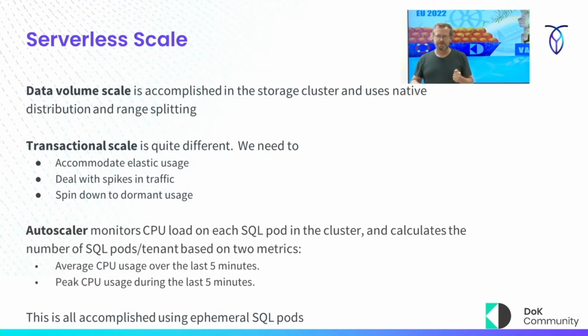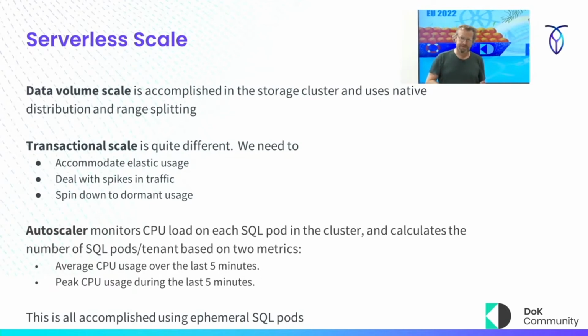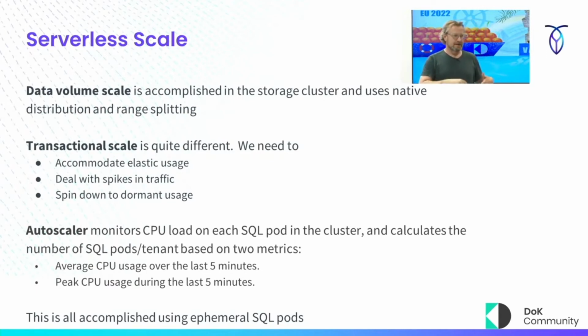So what we built is an autoscaler. What our autoscaler does is basically monitor the CPU load within each pod. It's looking at the usage over time and also peak usage, because sometimes pods get used, you have this blowout usage on this thing, and then it comes back down. But we're always looking at the average over 5 minutes. It was an arbitrary amount of time. But this is really truly not something that's about the database. This is simply about the pod usage.